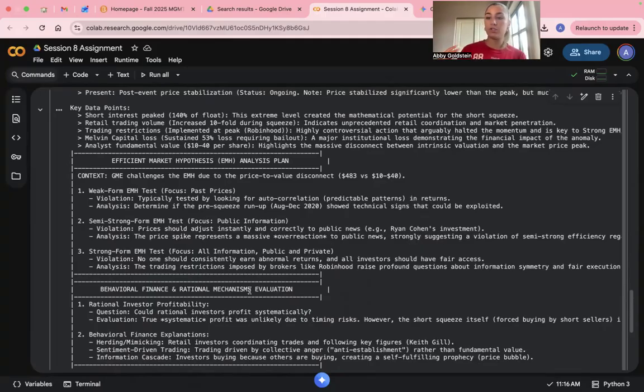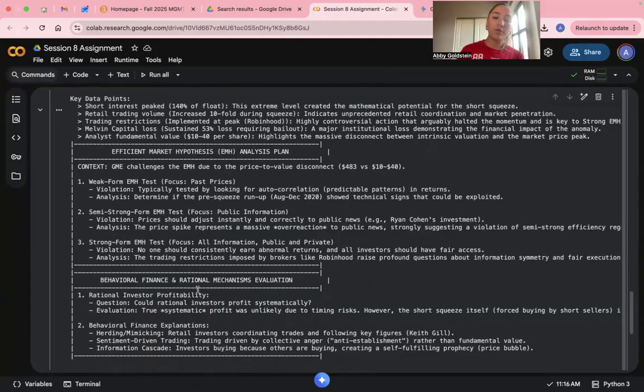Now, the semi-strong form EMH, this form states that prices reflect all public information. This is the biggest failure point. The price peak of $483 far exceeded the analyst consensus of the $10 to $40 share price, showing the market was widely overreacting to the public news of a potential company turnaround.